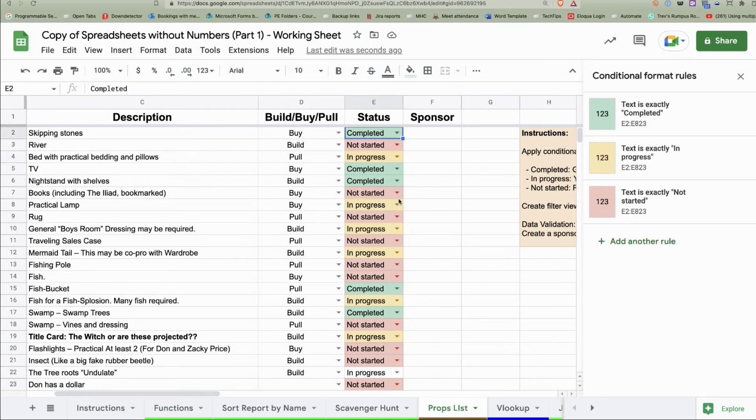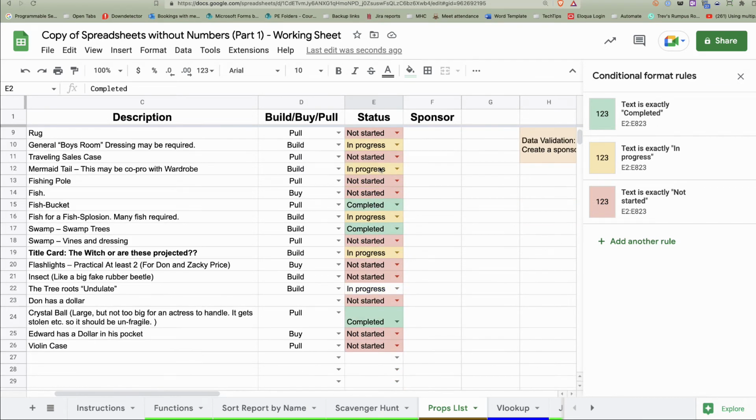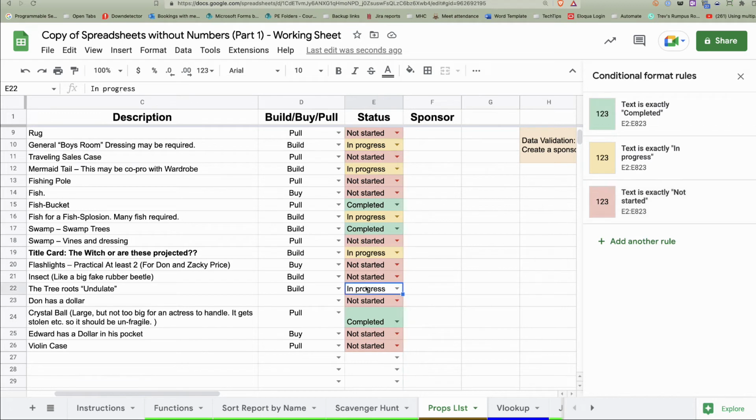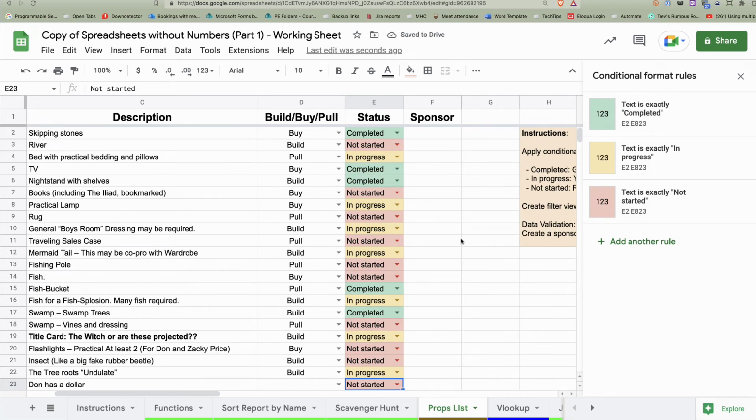Let's take a quick look though. What happened here? In progress didn't work. Want to think about it? Well, when we did this, we said everything is exactly, right? So there's your hint. We go take a look in progress. There's a space back there that wasn't there before, shouldn't be in there. So sometimes using exactly is what you want. Sometimes just contains is good enough. Something like this that's short enough, contains would be fine. But here it would catch these kind of things where in progress has a space behind it. But taking it out, we get everything working properly.